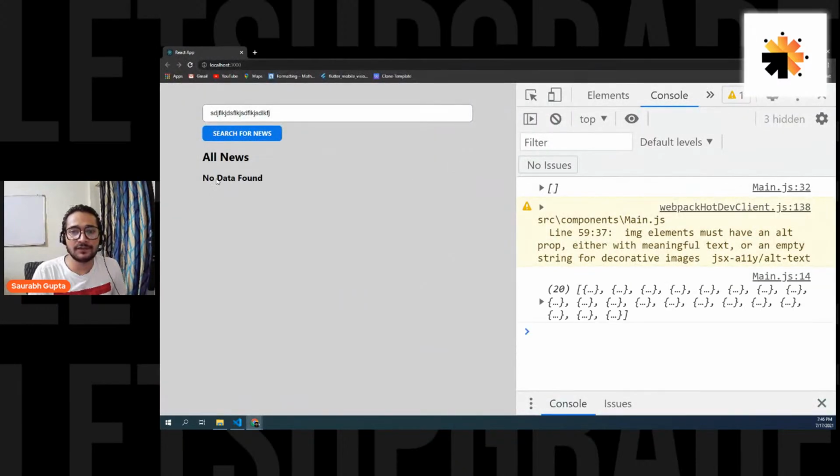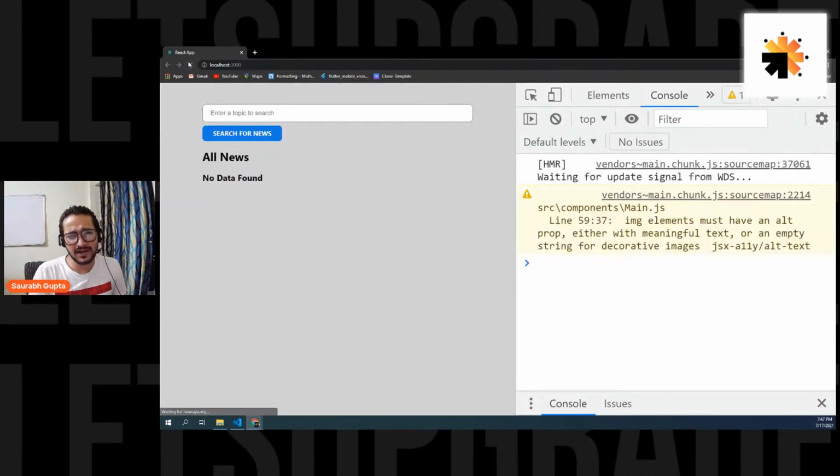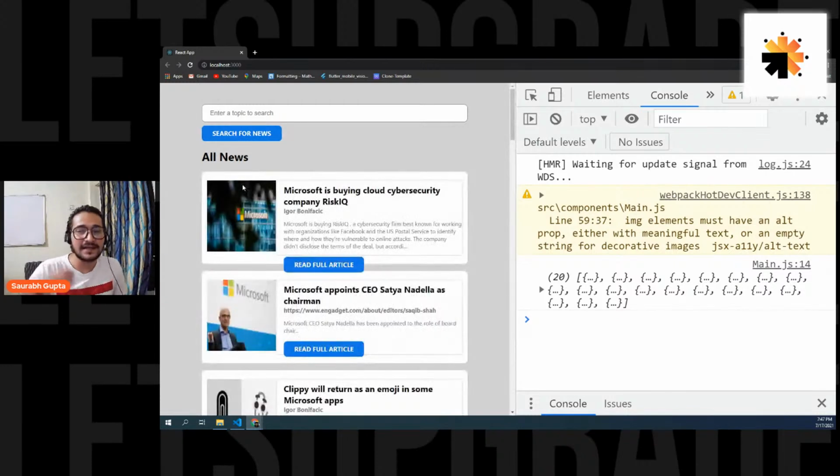Let's see now. See, here we go. No data found, but it is initial, so it will load it. Here we go. And yes, we also have to clear the field after search. We should or we should not. See, by default, we get no data found till the time it is loading. Once we got it, it's loaded.